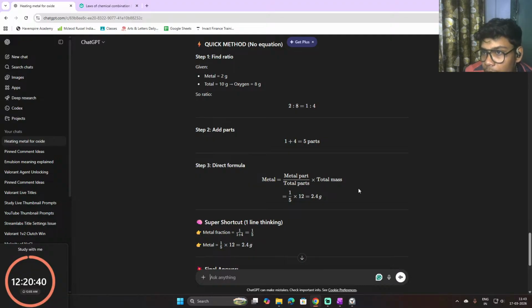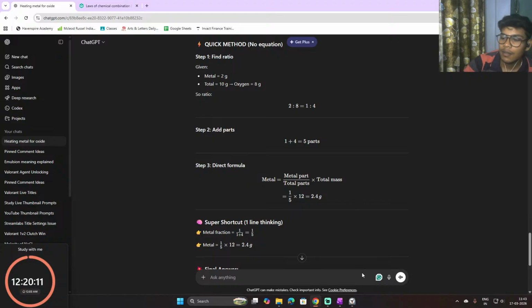So the final ratio is given: 2 gram, 10 gram, 8 gram. We can write it as 1:4. So add the parts, 1 plus 4, 5 parts. The direct formula is metal equals metal part by total part. Why is the metal part 1? Because the ratio is 1:4, right? Metal part is 1 and total part is 5, into 12 total mass.